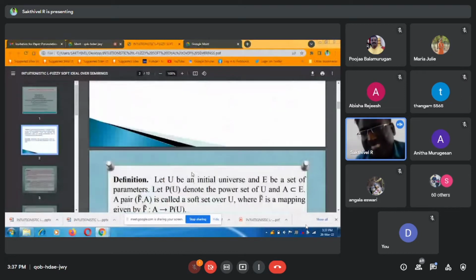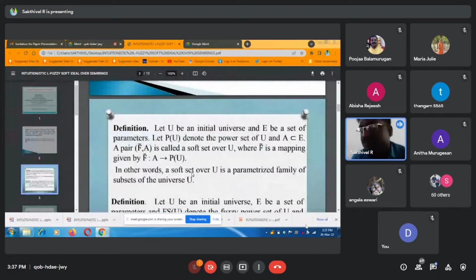The definition of soft set means an approximate value in fuzzy language. Definition 1: Let U be an initial universal set and E be a set of parameters.